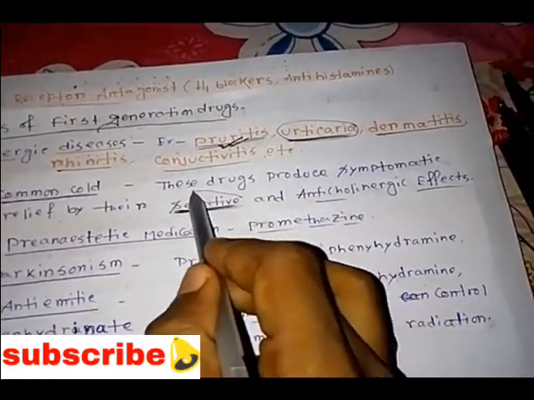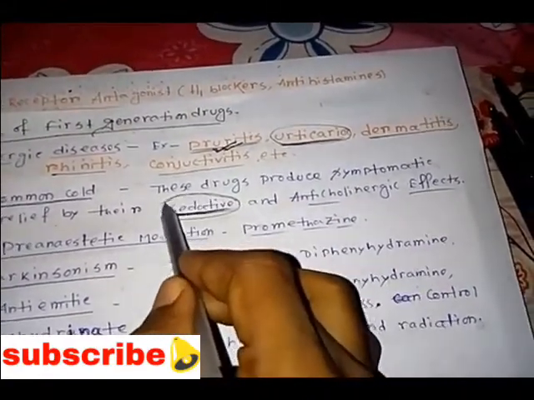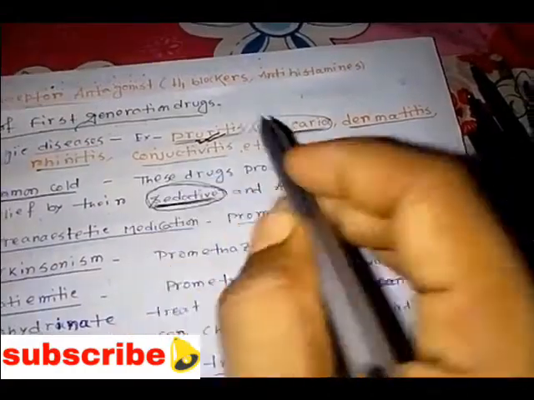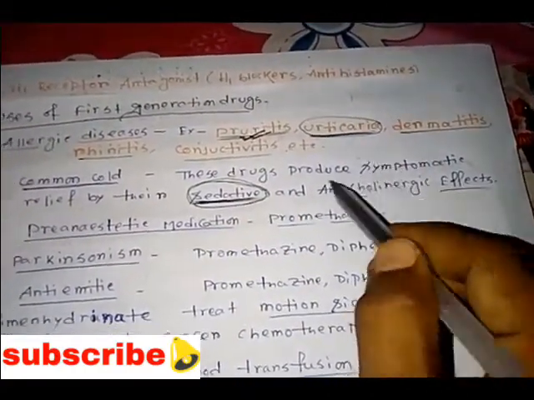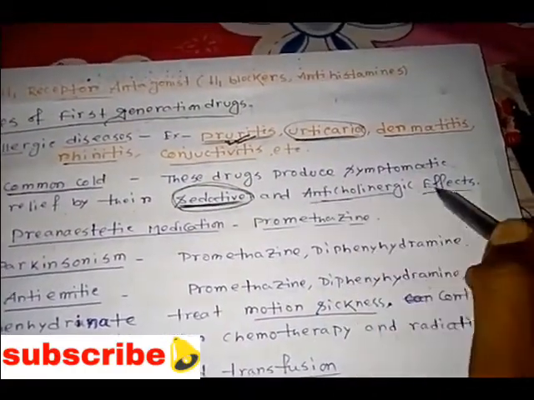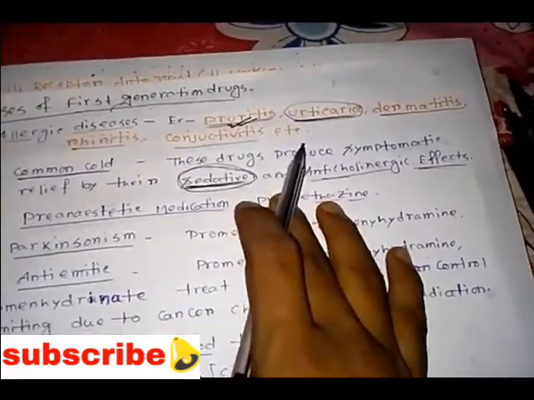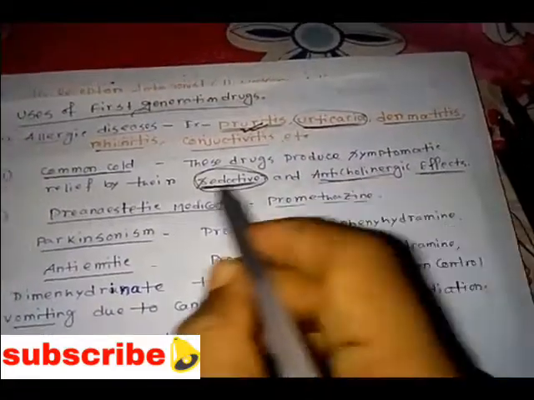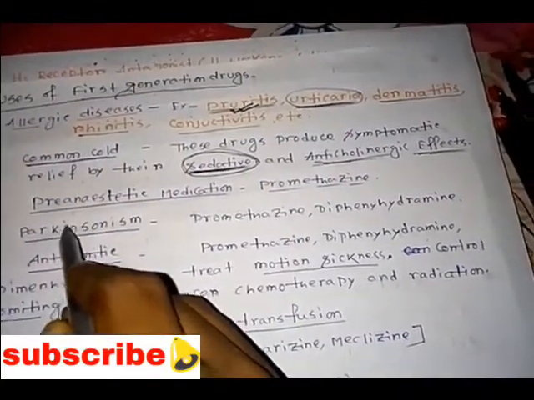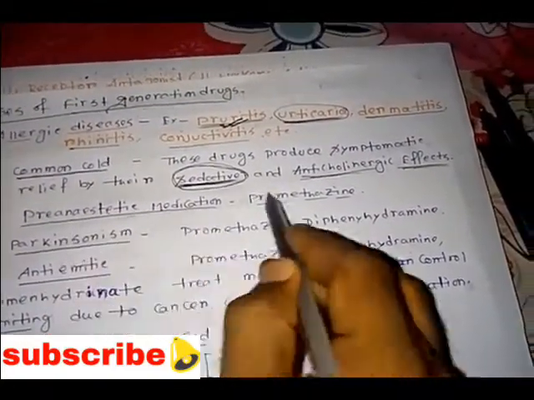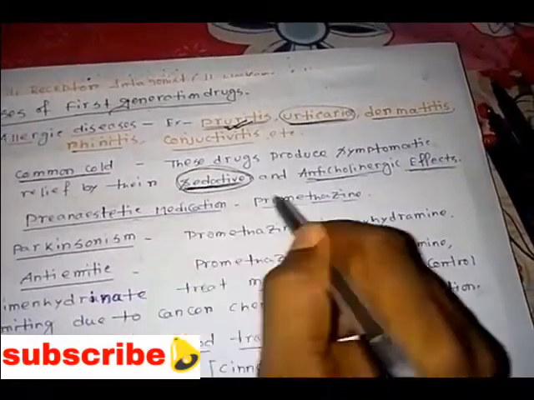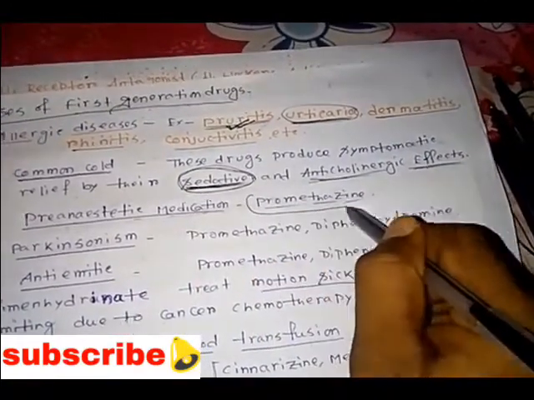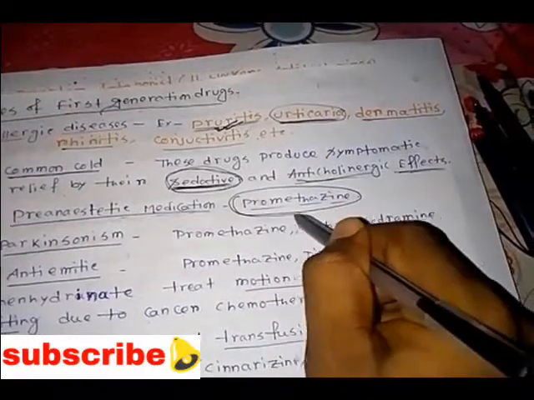These are synonyms for sedation. We also see anticholinergic effects that reduce the common cold. We also use first generation drugs like promethazine as pre-anesthetic medication. That is also one of their uses.